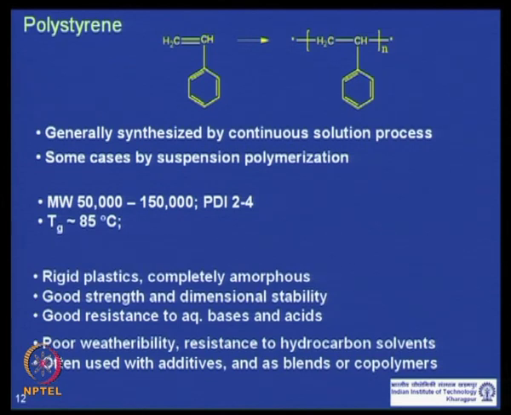So, often polystyrene is used with a stabilizer, UV stabilizer, and also as a component or as a blend with other polymers, or as copolymers with other monomers. For example, at the beginning of the emulsion polymers we talked about acrylonitrile butadiene styrene rubber, or butadiene styrene rubber as such. These are examples of copolymers.